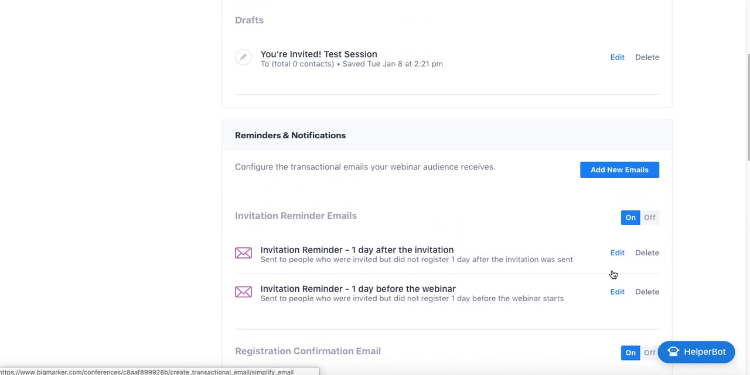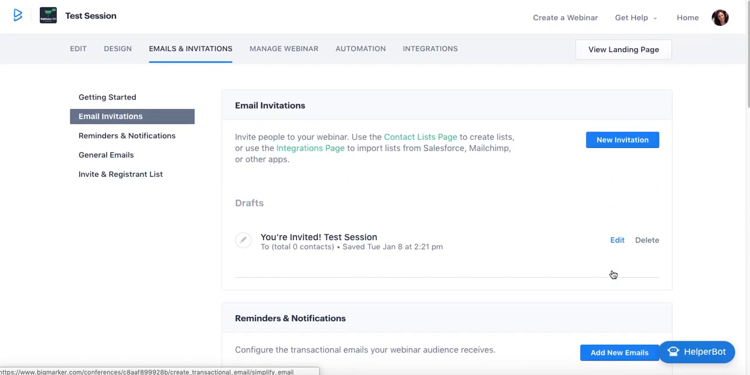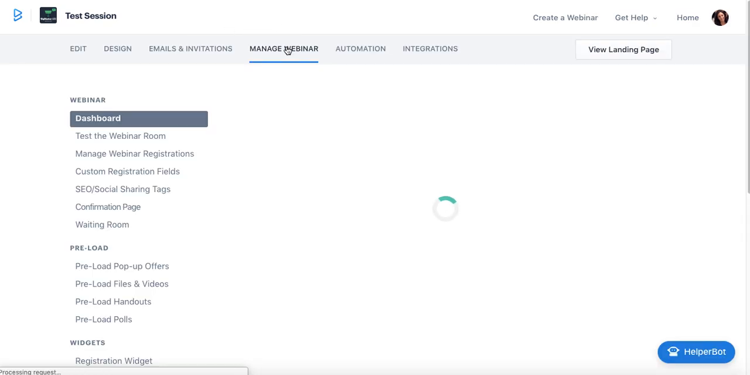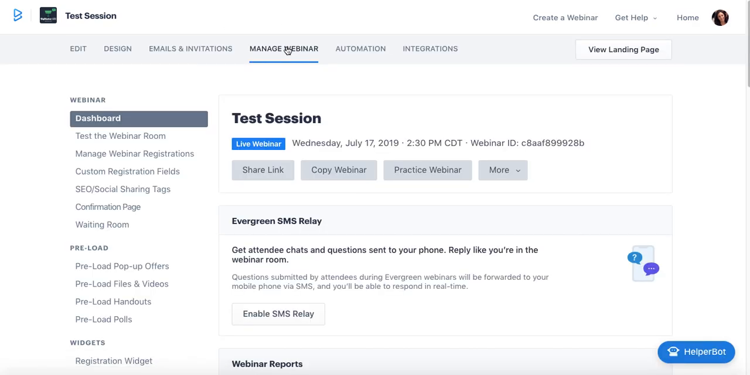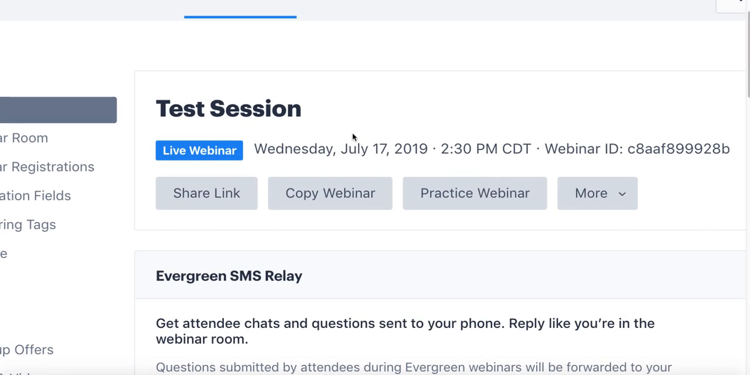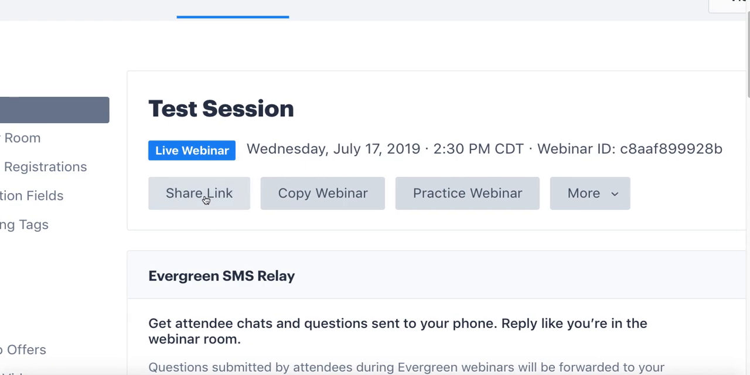So we've covered the first part of the kind of marketing tools that you have access to on BigMarker with the emails. The next section, or Manage Webinar tab here, is where a lot of these other marketing and management tools will be listed. So the dashboard here is kind of your home base. You may have noticed that we landed here first when we got to the BigMarker landing page, or rather the Manage page here. And you'll notice at the top we have a few quick links. Your shareable webinar URL, the copy webinar function, and practice webinar functionality as well.